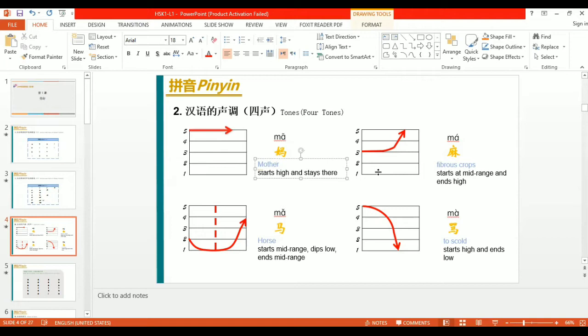And this ma, mother, starts high and stays there, ma. And the second one is ma. And the third one is ma. And the fourth one is ma. Okay. So it is very necessary to know about the tones. Over the finals, every final has these four tones. Okay, not less, not more.